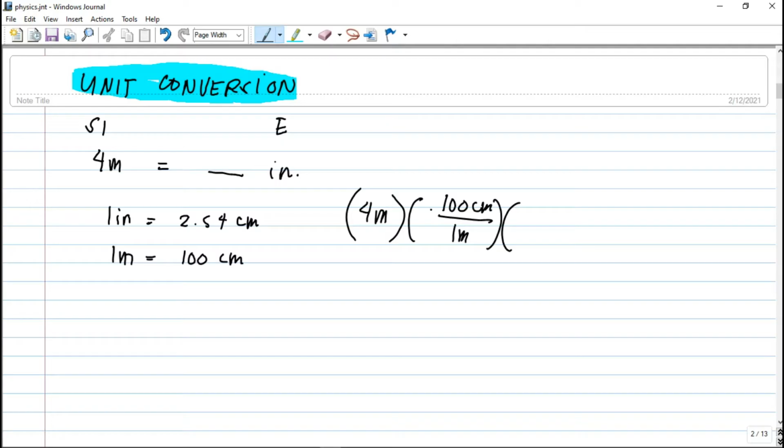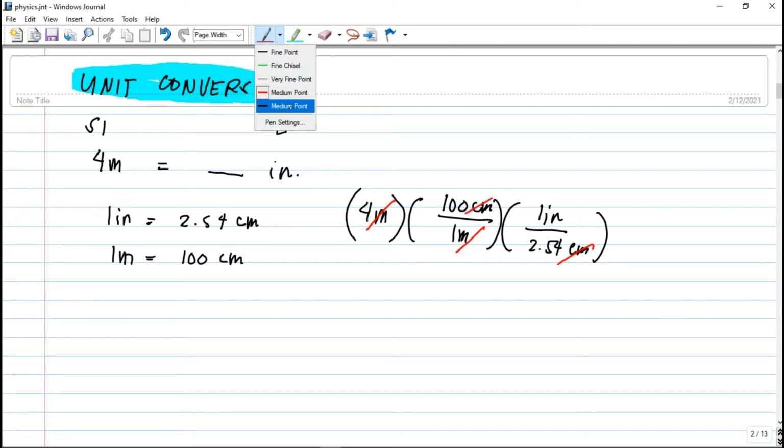Then ito, centimeter na yan, i-convert natin centimeters to inches. Okay, so we have here 1 inch per 2.54 centimeters. So itong 100 centimeters is equivalent siya sa 1 meter. So mag-cancel na yung mga units natin dito. So this will cancel out here. Centimeter will cancel out.